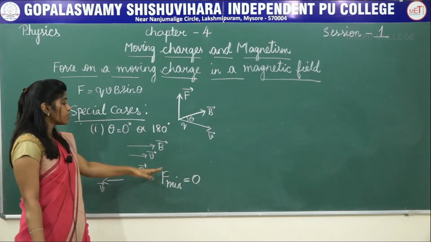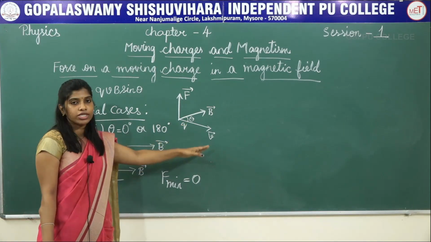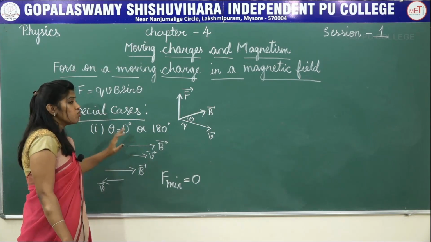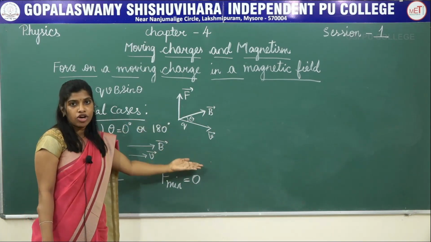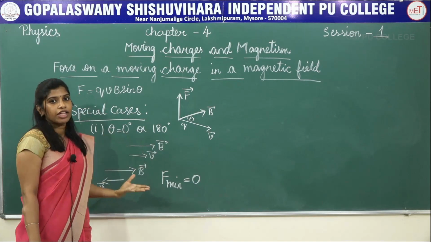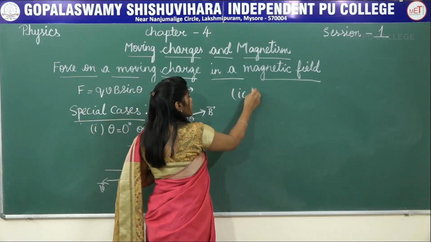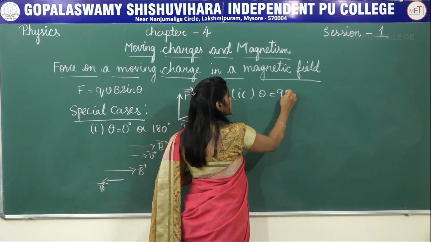So when is the force minimum on a charge which is moving with velocity v in the magnetic field B? If the charge is moving along the magnetic field or in the opposite direction to the magnetic field, then the force will be minimum. Taking the second case, what happens if theta is 90 degree?